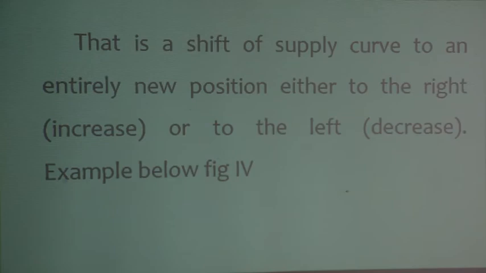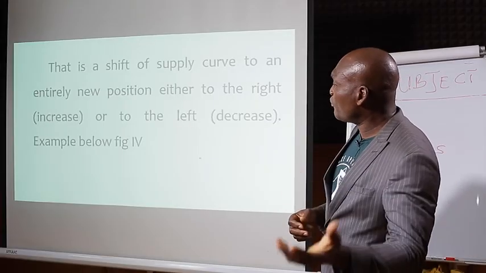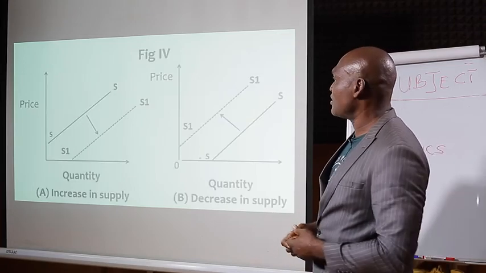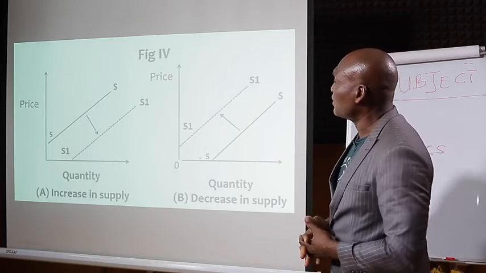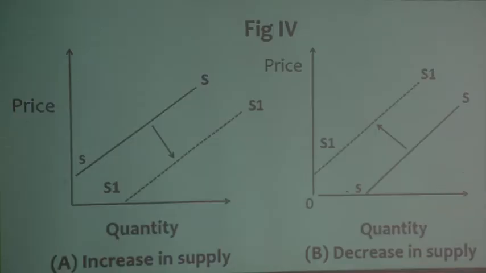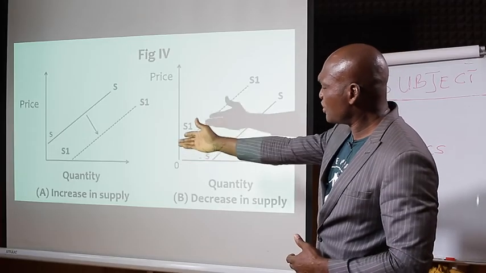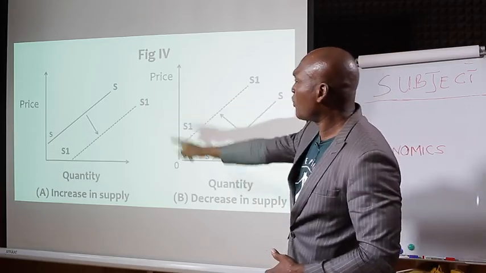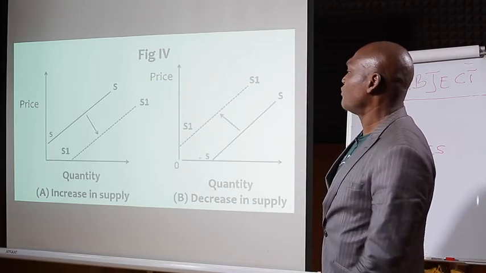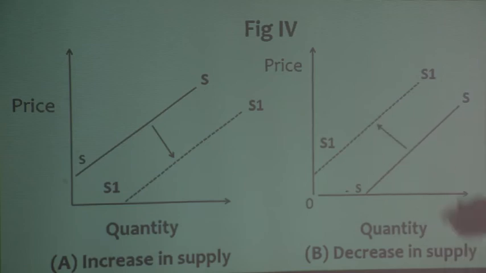That is, any shift of the curve to the right is an increase, while a shift of the curve to the left signifies a decrease, just as you equally have in fig 4. In the same fig 4, you can draw it like this, A. If you want to change it to B, an increase or decrease: this is increase. If you want it to be decrease, you remove your arrow and point your arrow the other way, facing left. Now, movement to the right shows increase, while movement to the left shows decrease.